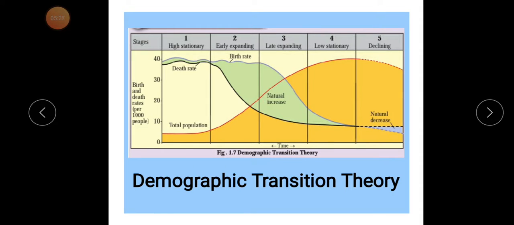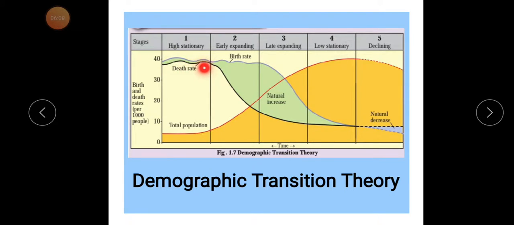In the first stage there are countries like Papua and Afghanistan, which have a high birth rate and high death rate. Second stage, early expanding. Expanding means population growth is there, but it is the second stage, so it is early expanding. At the beginning, the expansion of population occurs. The natural increase is also very high compared to this green shade.